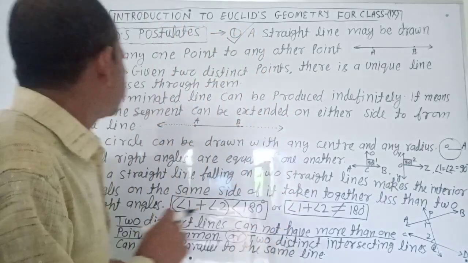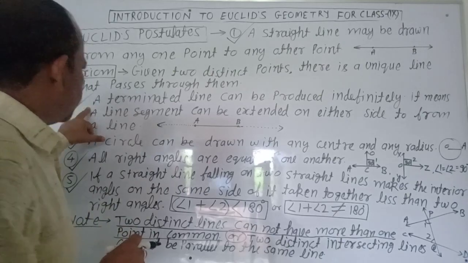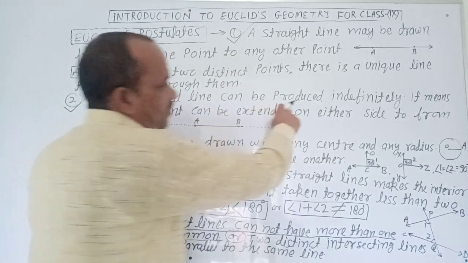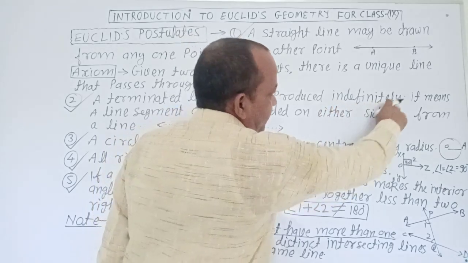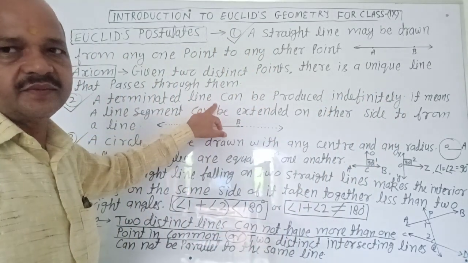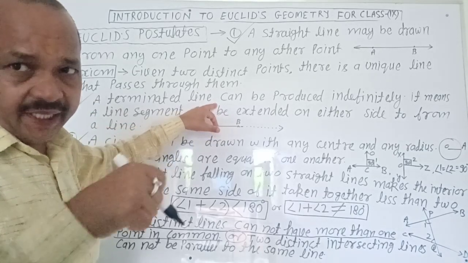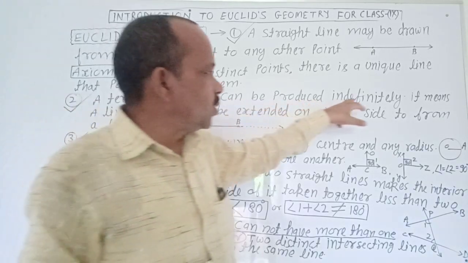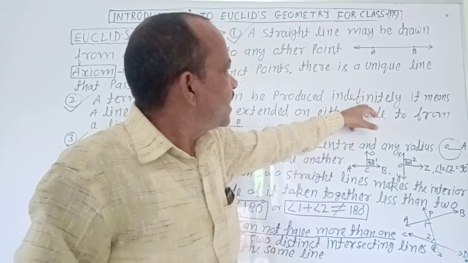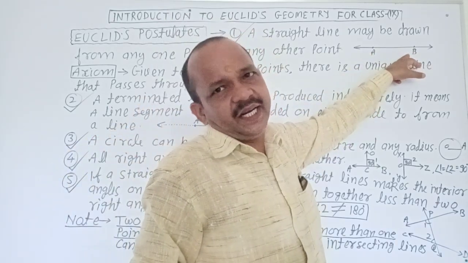Very good. Next point. A terminated line can be produced indefinitely. AB is a terminated line.